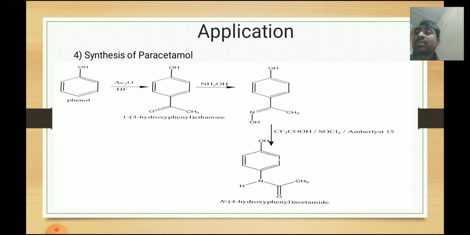This is one of the ketones, an aryl ketone. And when this ketone reacts with hydroxylamine hydrochloride, it will be converted into the respective oximes.